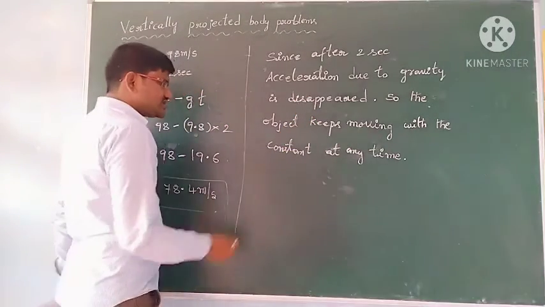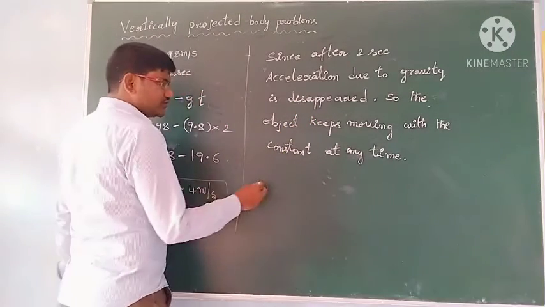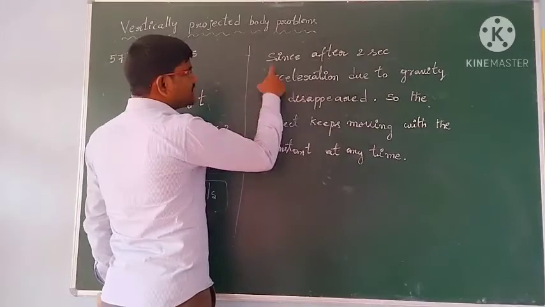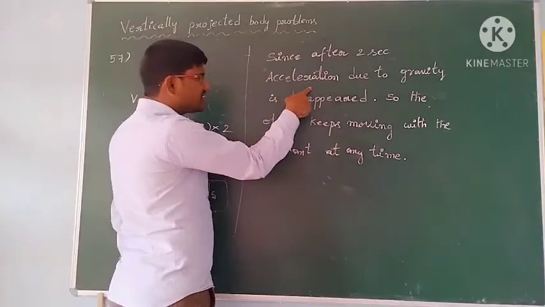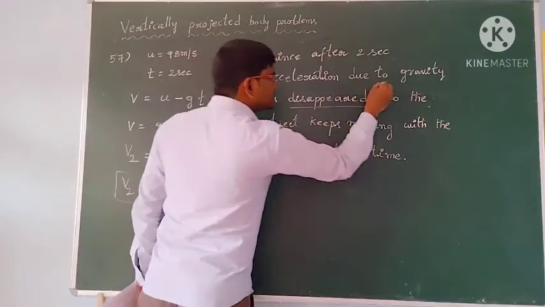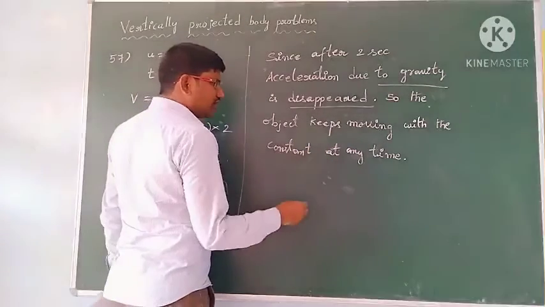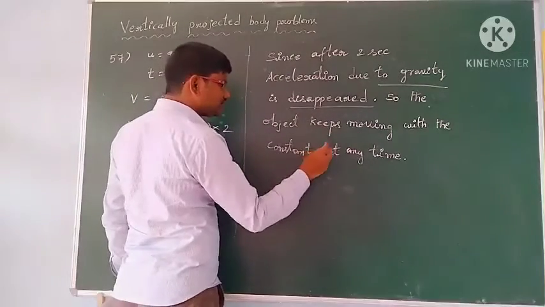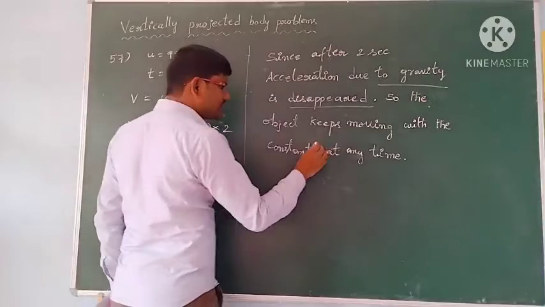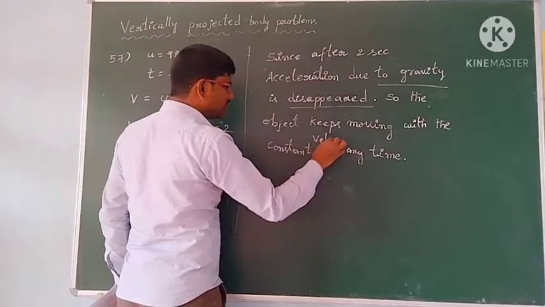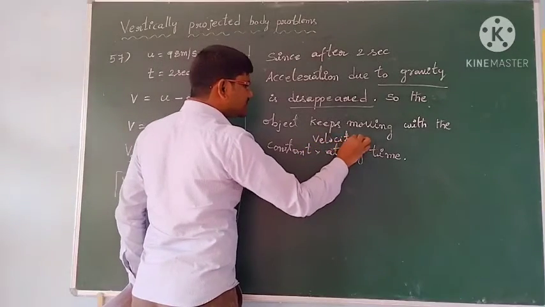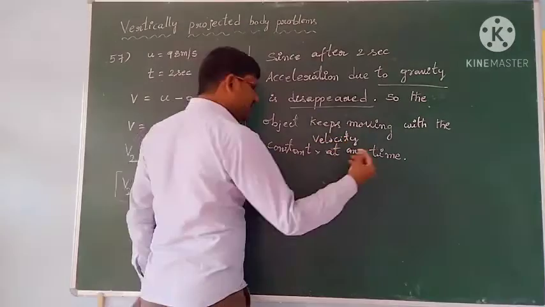So then velocity after 3 seconds also. So what is given? Since after 2 seconds acceleration due to gravity is disappeared, the object keeps moving with constant velocity at any time.